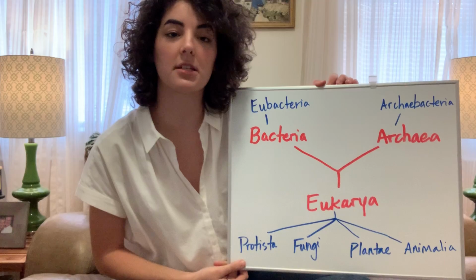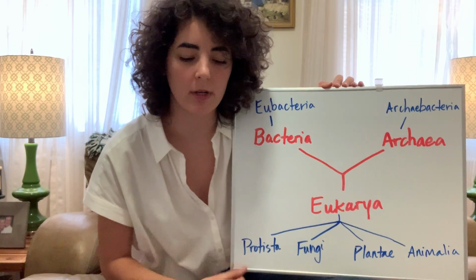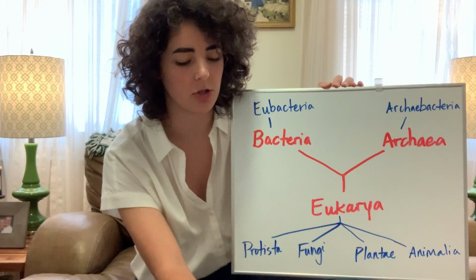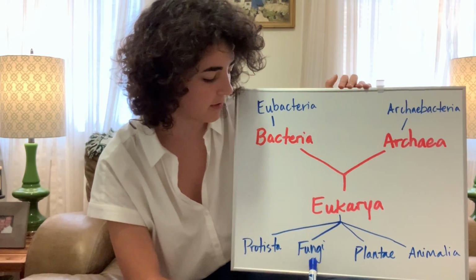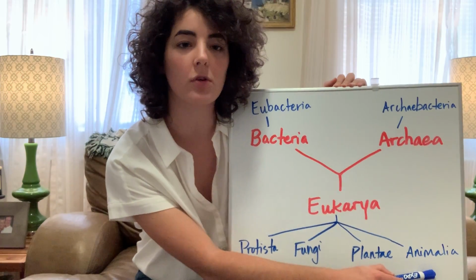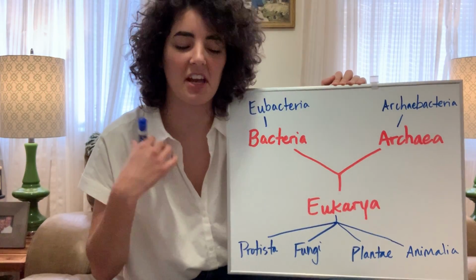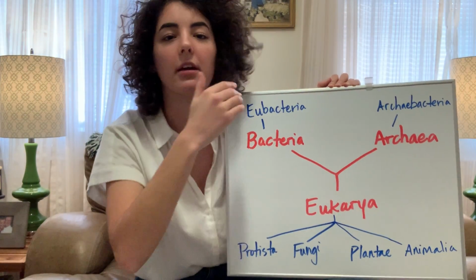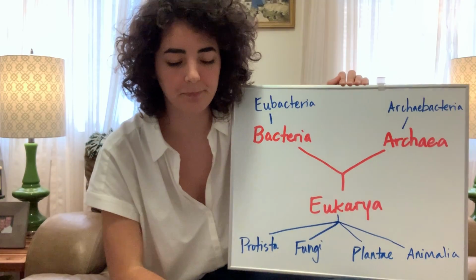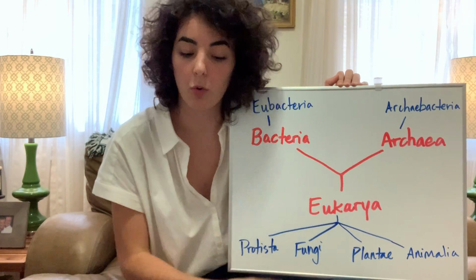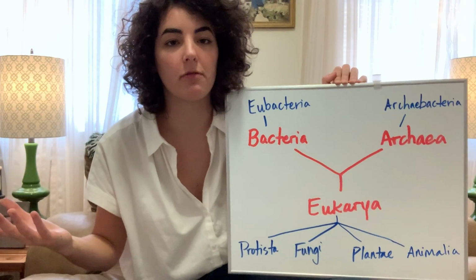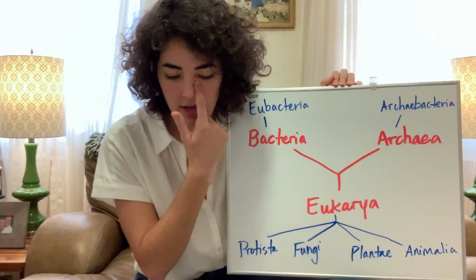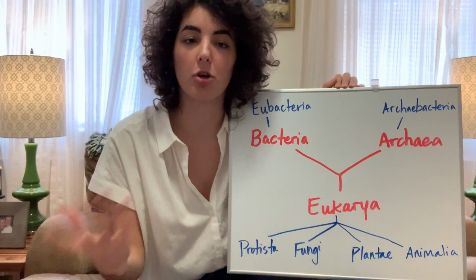So kingdom Protista was the first eukaryotic kingdom that we talked about. Our protists are kind of our weird catch-all group for anything eukaryotic that doesn't fit into the fungi, plant, or animal categories. So our protists are kind of just everything that is left over, which means that they are very diverse and there's not a set of rules for them. They can be unicellular or multicellular. They can be heterotrophic, which means they eat stuff to get energy, or autotrophic, which means they make their own. They can be mobile or immobile, so move or don't move.